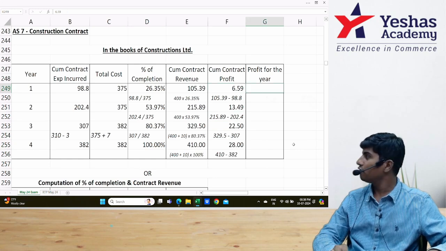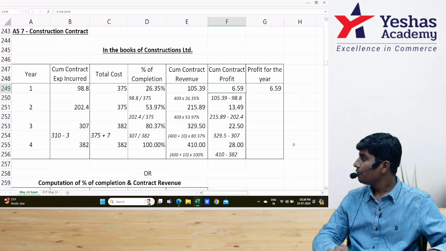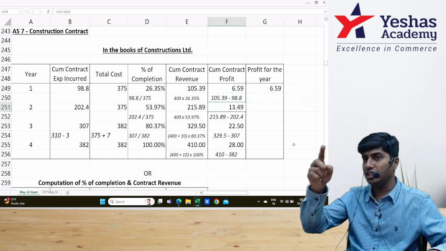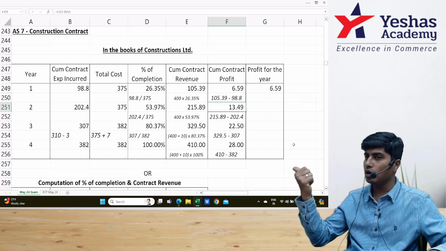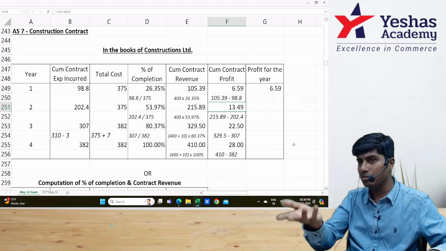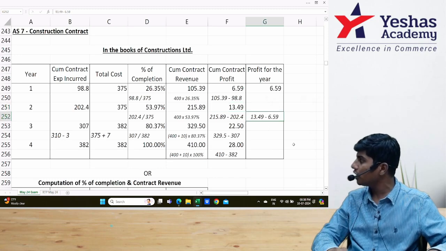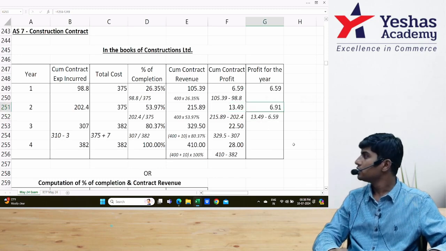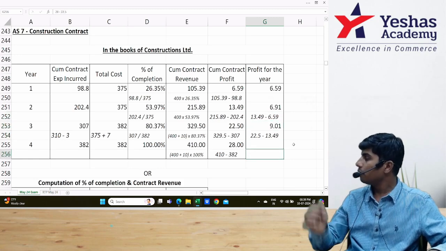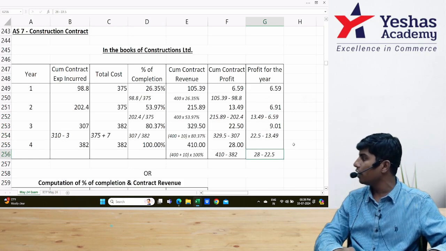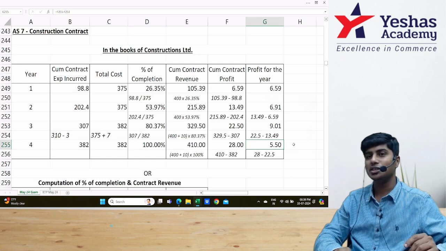If I decumulate it, first year it is 6.59. This 13.49 is first year plus second year. If I have to find second year, from 13.49, which is year 1 plus year 2, I'll eliminate year 1. So I'll do 13.49 minus 6.59, 6.9. From 22.5, I'll eliminate 13.49, which is year 1 and year 2 together. 9.01. From 28, I'll eliminate 22.5. I would get 5.5. So this is the answer.